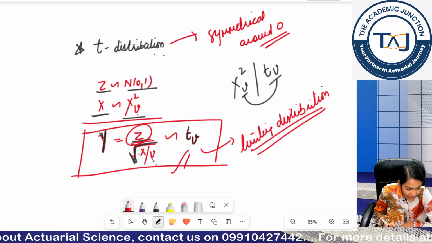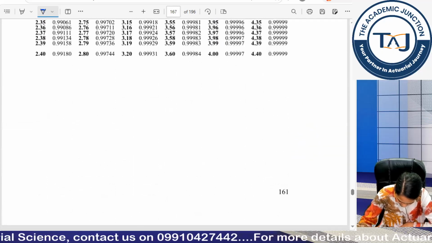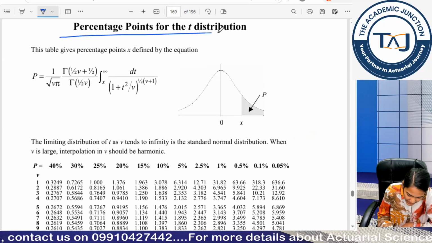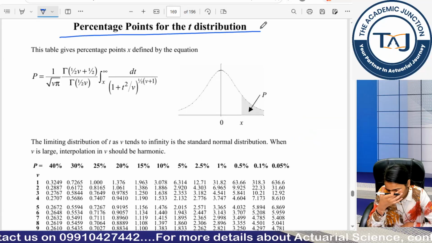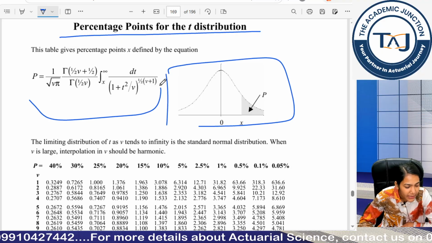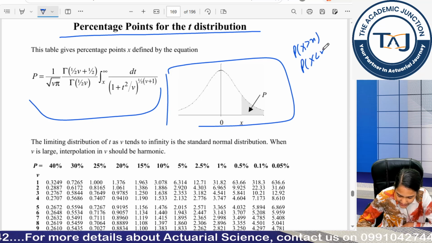Now we again have tables book values for this. So let us check where we are given the tables book values. Below the standard normal distribution you can see the percentage points for my t distribution. Now can you look at the graph or you look at the integral, tell me, am I calculating greater than values or am I calculating less than values?